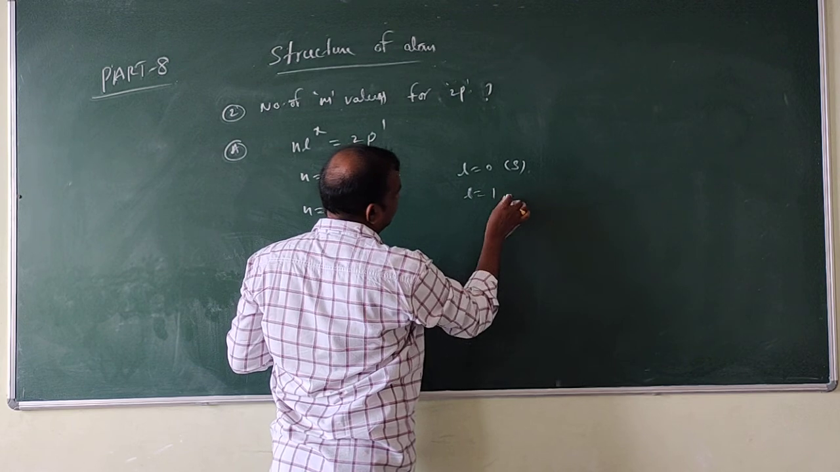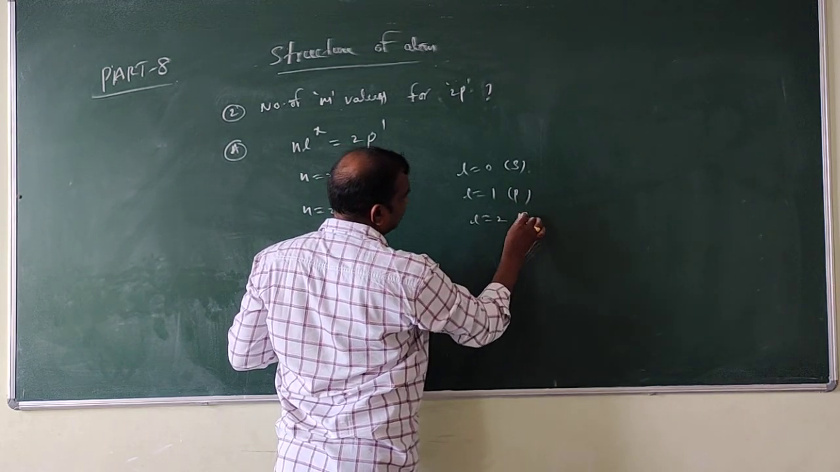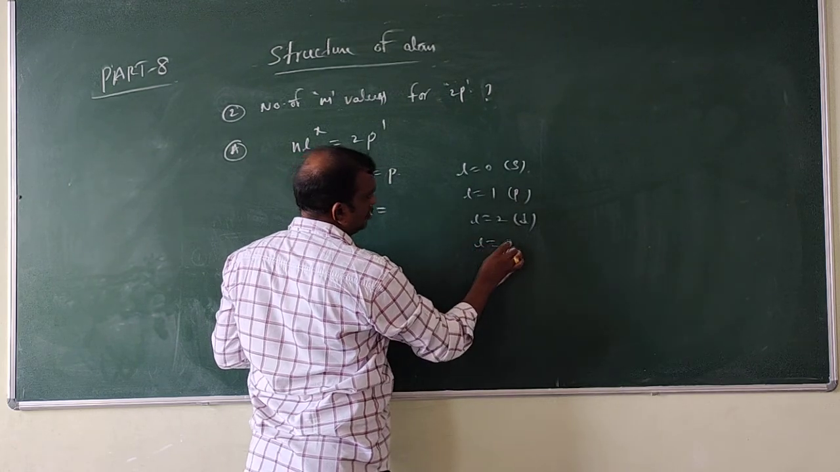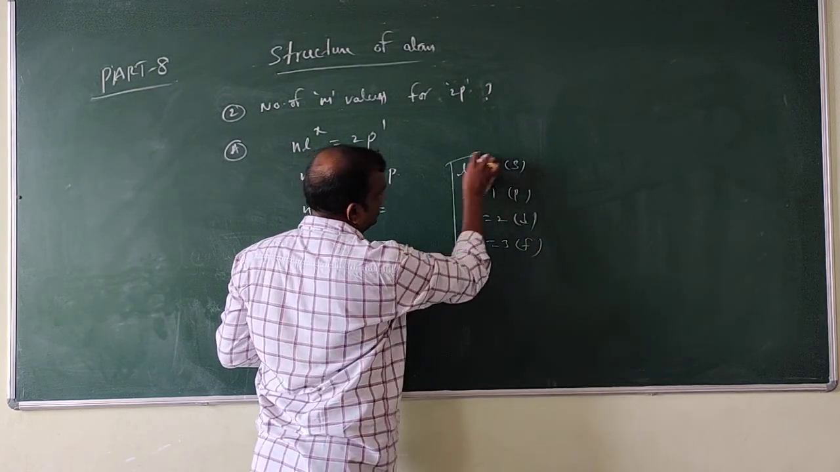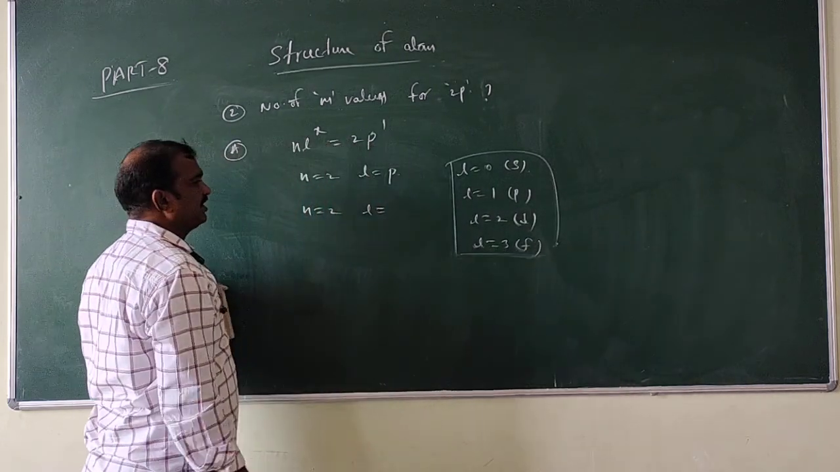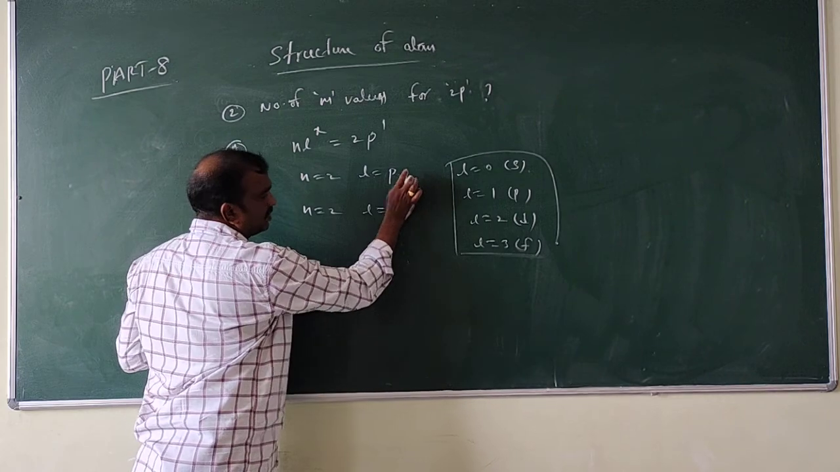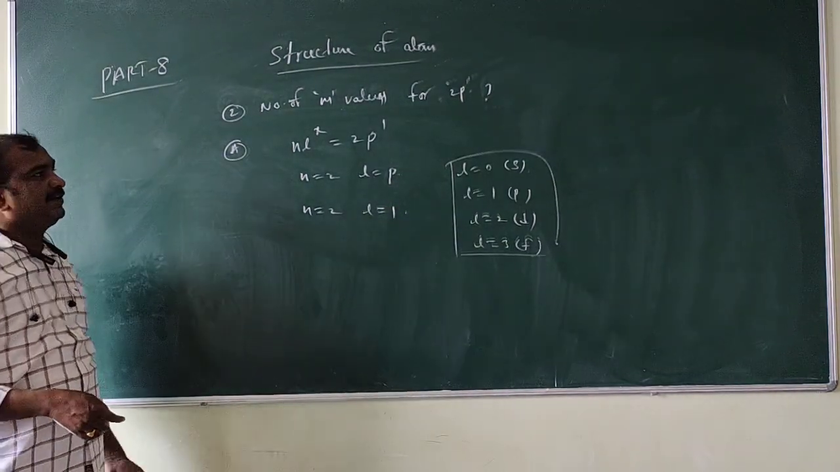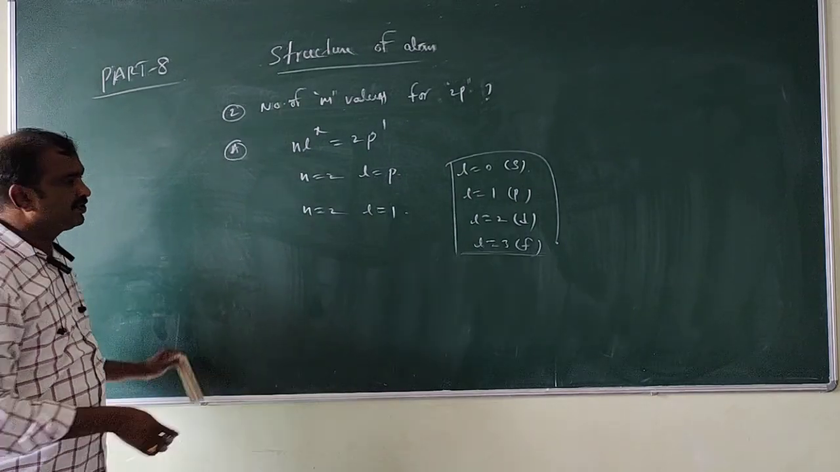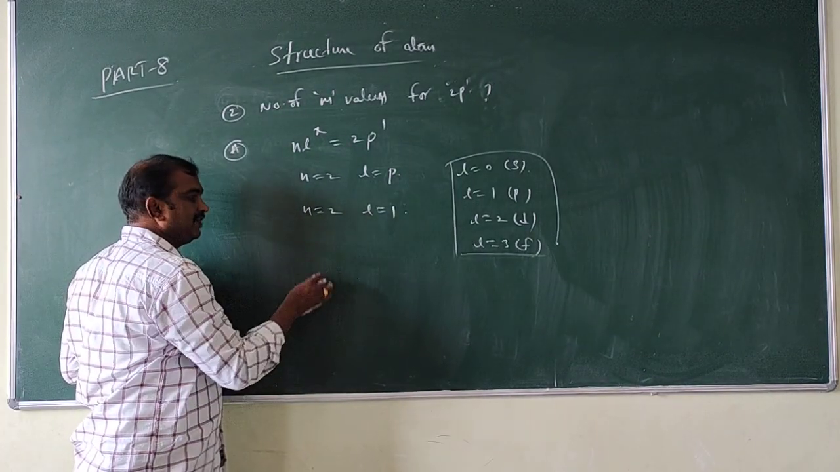l is equal to 1 means p. l is equal to 2 means d. l is equal to 3 means f. This is the actual concept. So now here l is equal to p. p means l is equal to 1. So now how can you calculate the m values? Here l is equal to 1. How can you get the m values here?